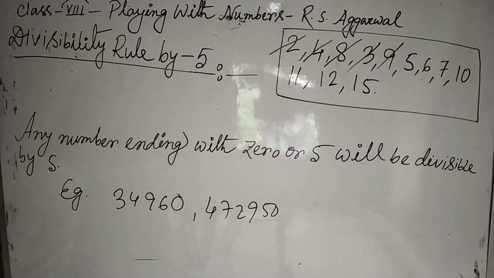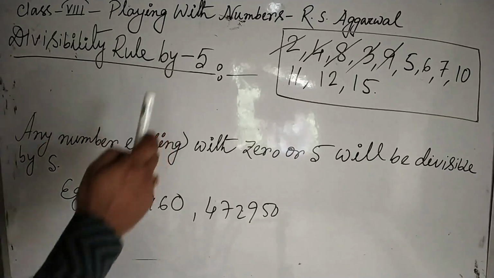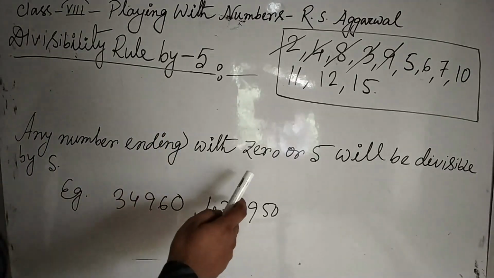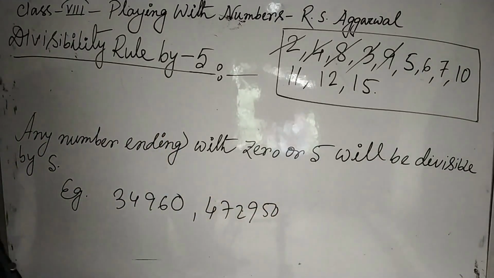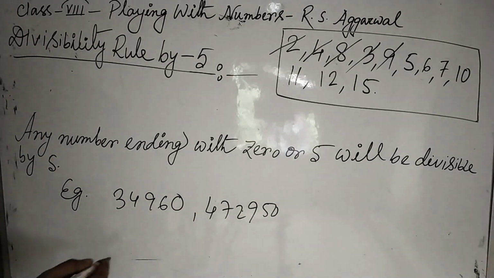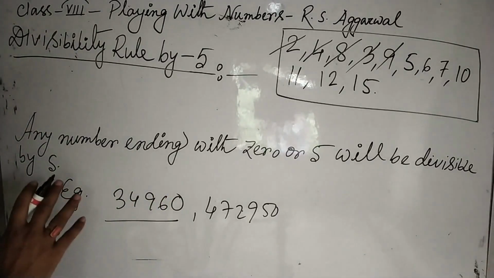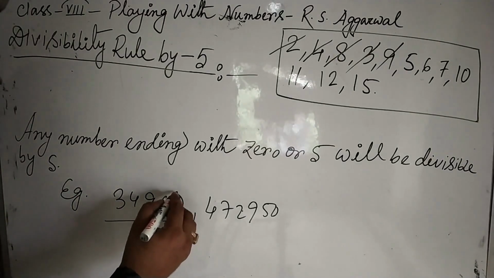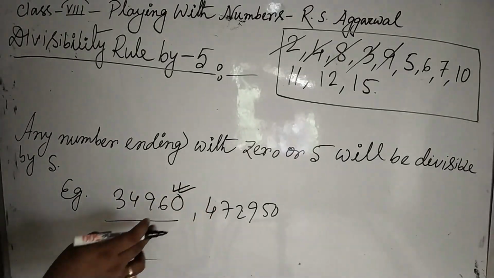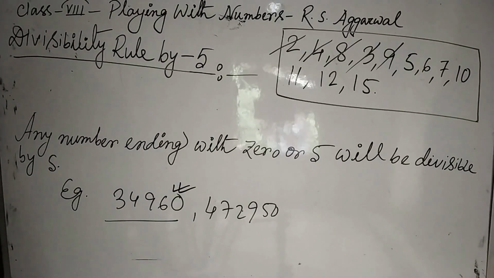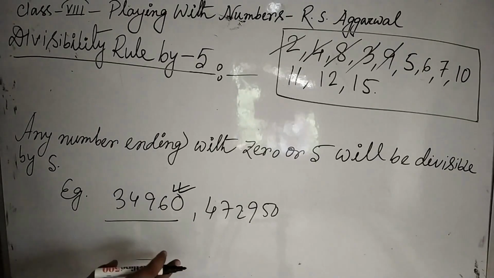Now, divisibility rule by 5. Any number ending with 0 or 5 will be divisible by 5. Example, look at this number, 34,960. You need not divide the whole number by 5. Just check whether the last digit is 0 or 5. Here it is 0. So it will be divisible by 5.